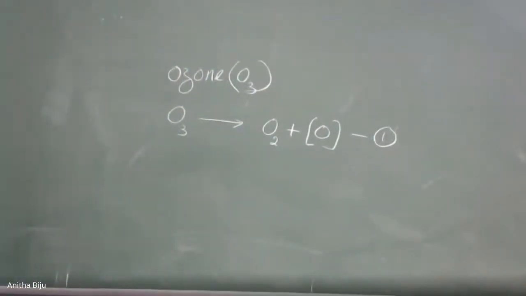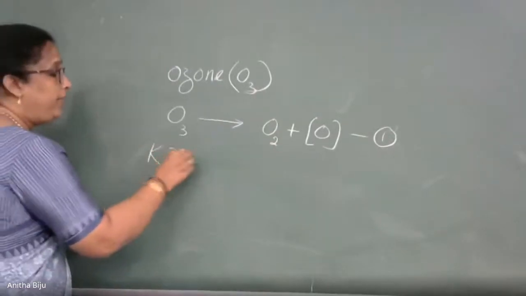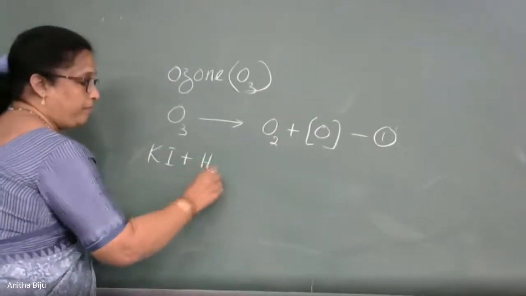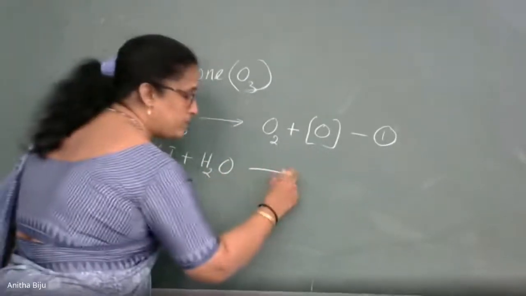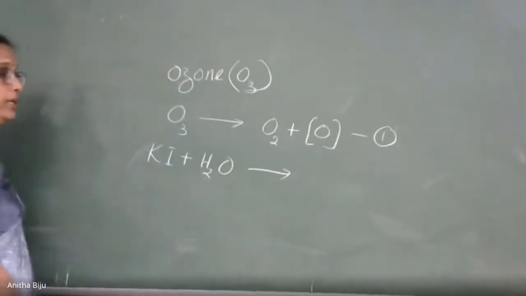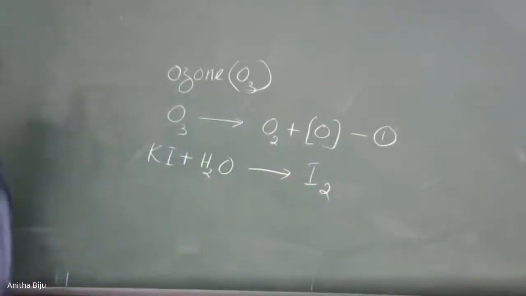Ozone reacts with the potassium iodide solution. What does solution mean? Solution means potassium iodide with water. KI plus H2O gives, what are the products obtained? The main product obtained is iodine.